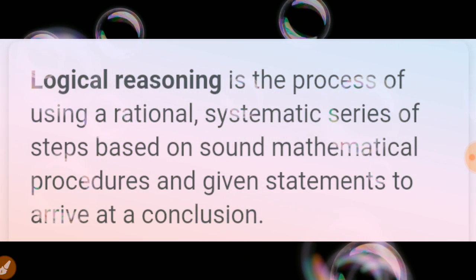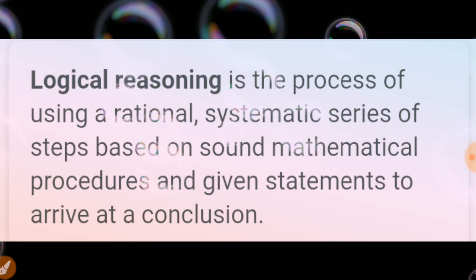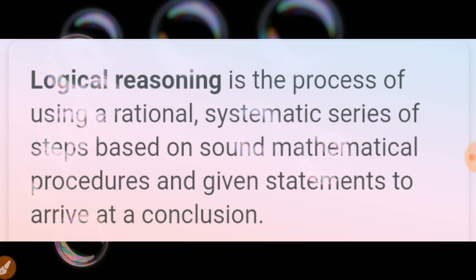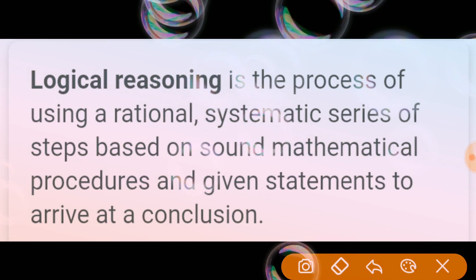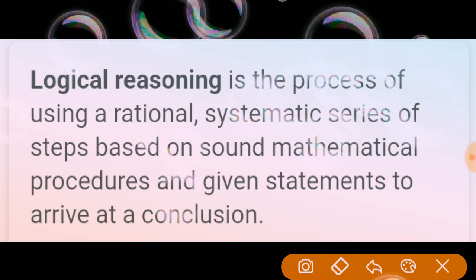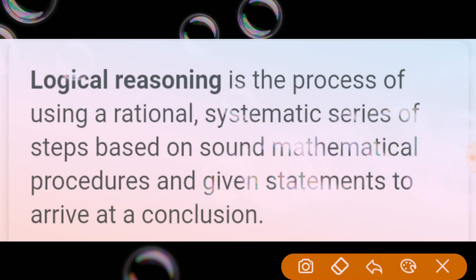Systematic series of steps based on sound mathematical procedures. Logical reasoning follows particular mathematical procedures and given statements to arrive at a conclusion, and it is also a process to collect the information and know the information.